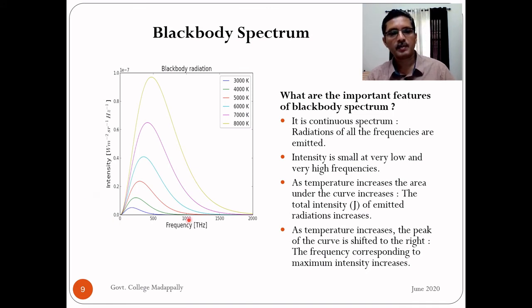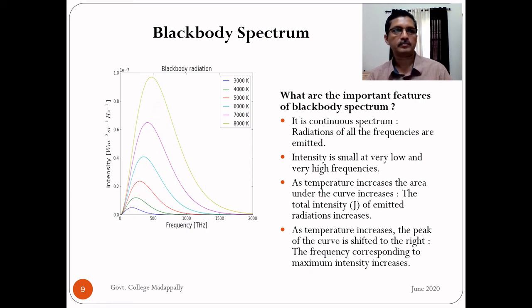It's a continuous spectrum, that is radiations of all frequencies are emitted. Then intensity is very small at very low frequencies and very high frequencies. As temperature increases, the area under the curve increases. That means the total intensity of the emitted radiations increases with temperature. As temperature increases, the frequency corresponding to peak intensity, maximum intensity, increases.